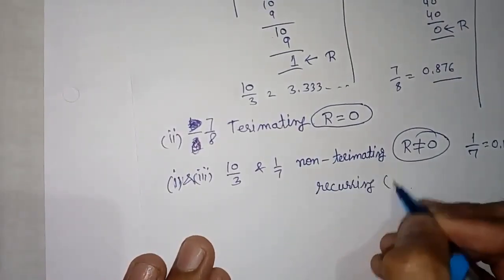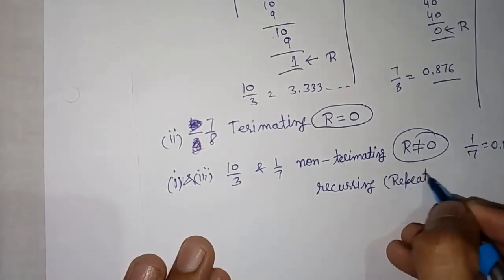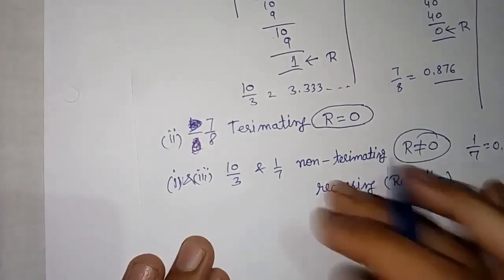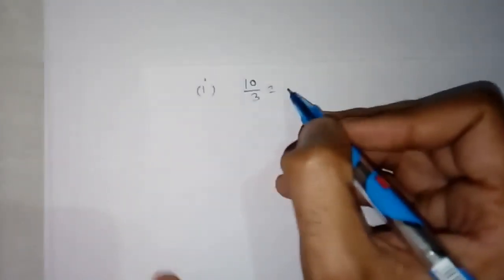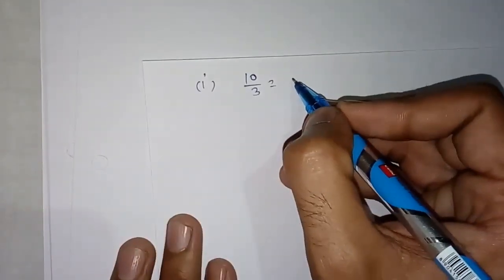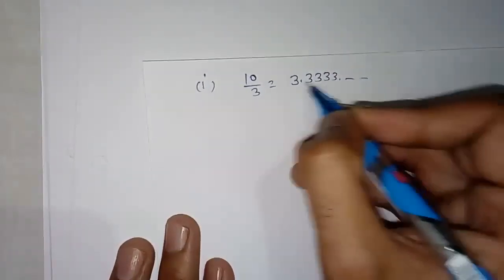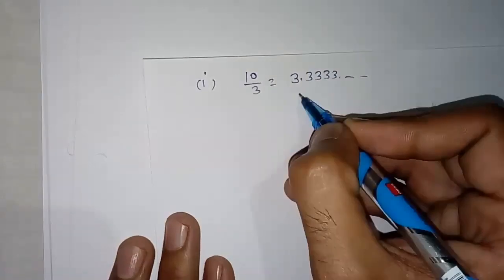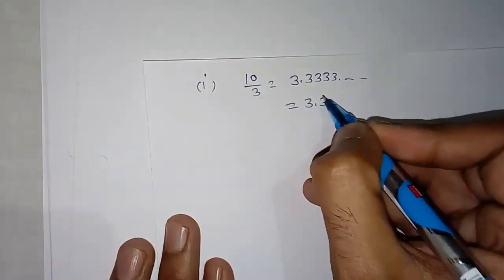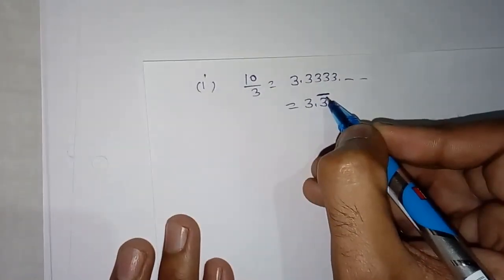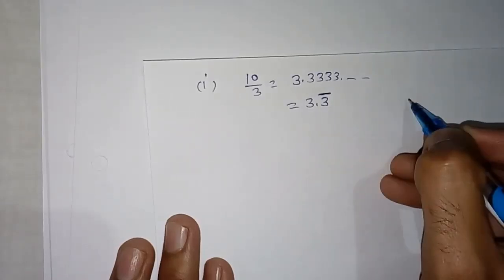Recurring means repeating. Okay, this I am explaining to you. First example was 10 by 3. In 10 by 3, you check there, in the quotient they have given 3.3333. This 3 is repeating, so we can write it as 3.3 with a dash. This dash is on one digit, that means this 3 is repeating.